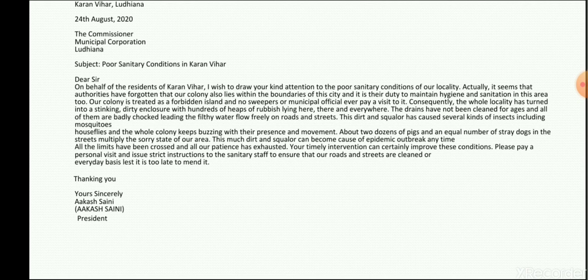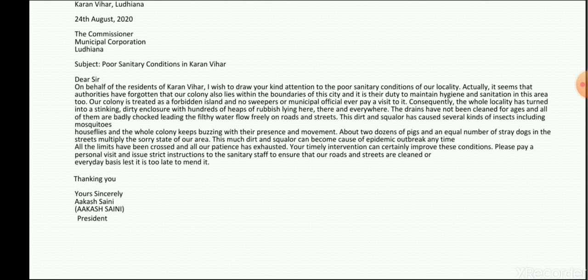So in such conditions you have to write a letter to some higher authority, like for example the commissioner, and you ask them to pay a visit and see how dirty the streets have become, and what worst conditions are prevailing there, right? You also request them to take appropriate action immediately for the survival of people, and ensure that roads and streets are cleaned on an everyday basis, lest it's too late to amend it. It means everyday follow up has to be taken.